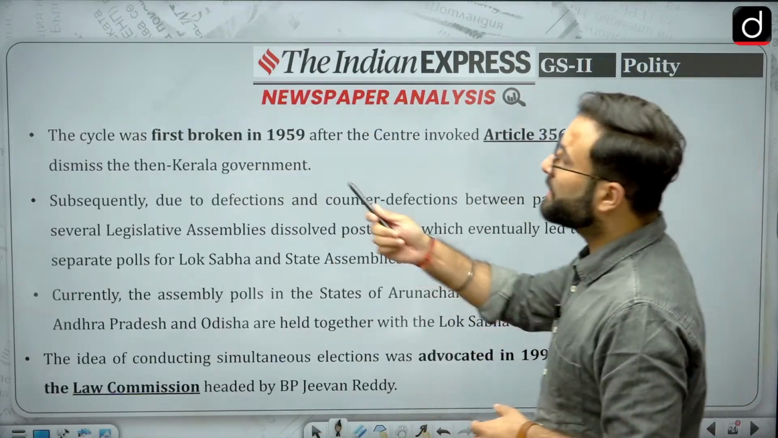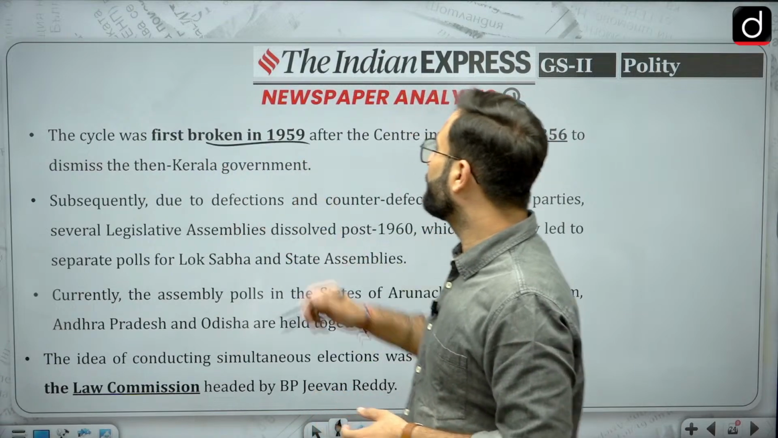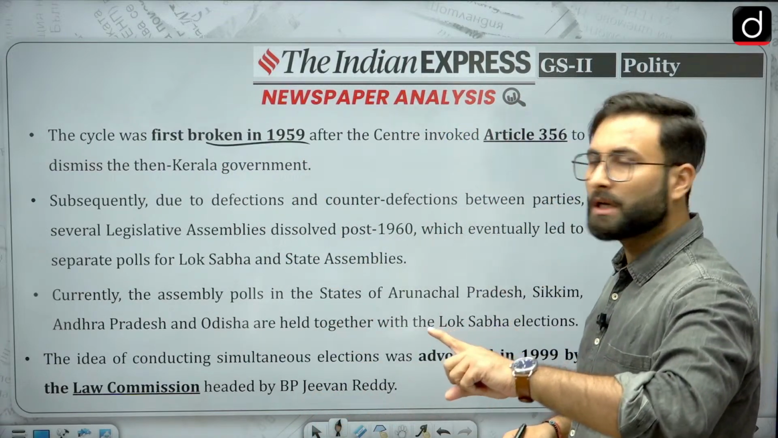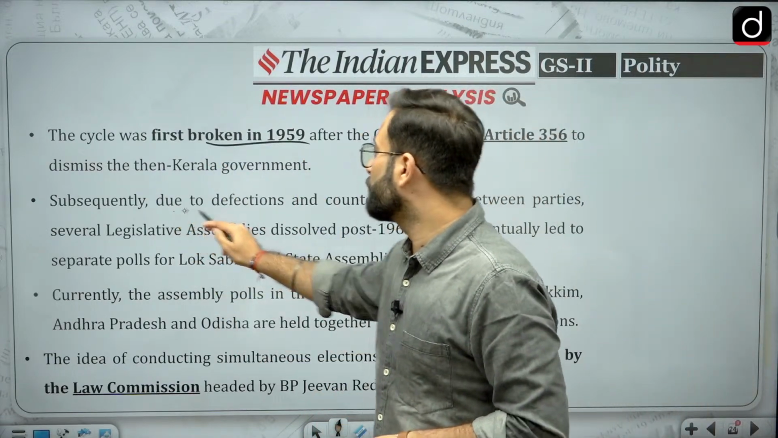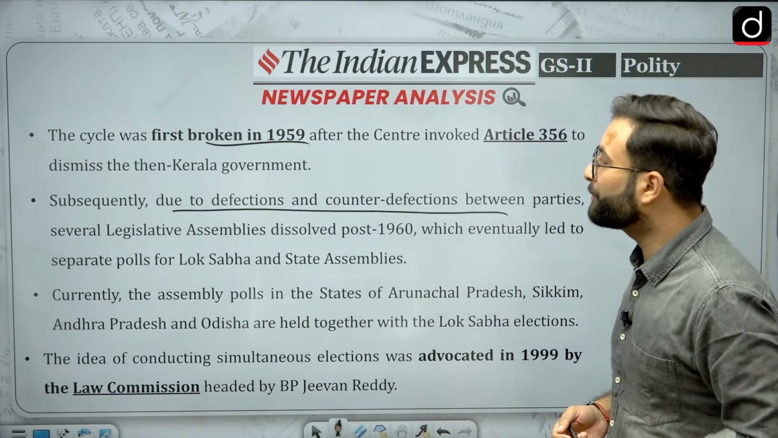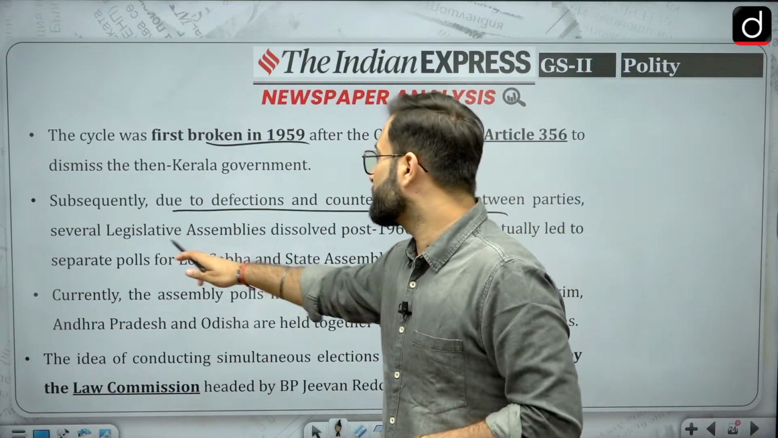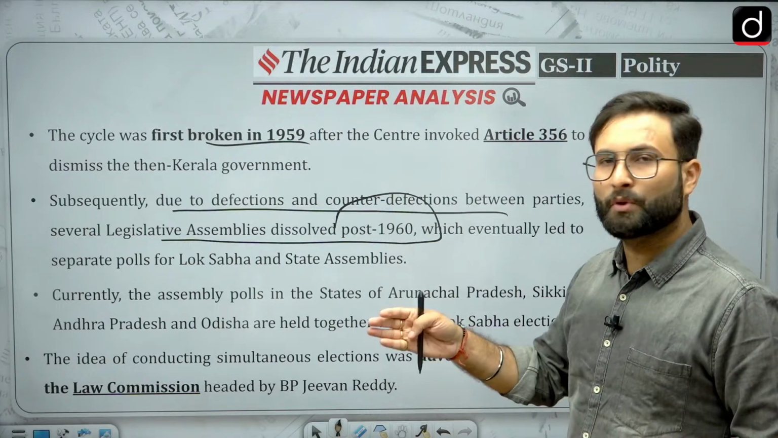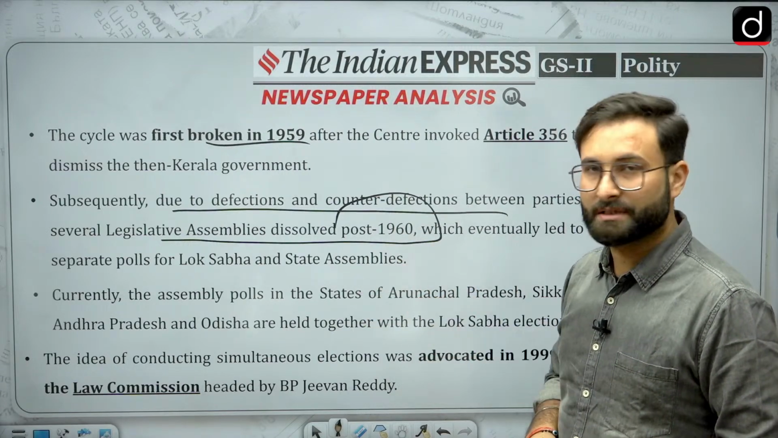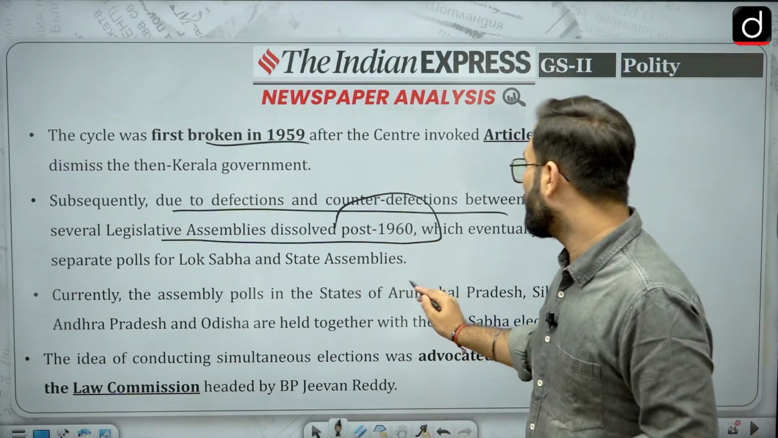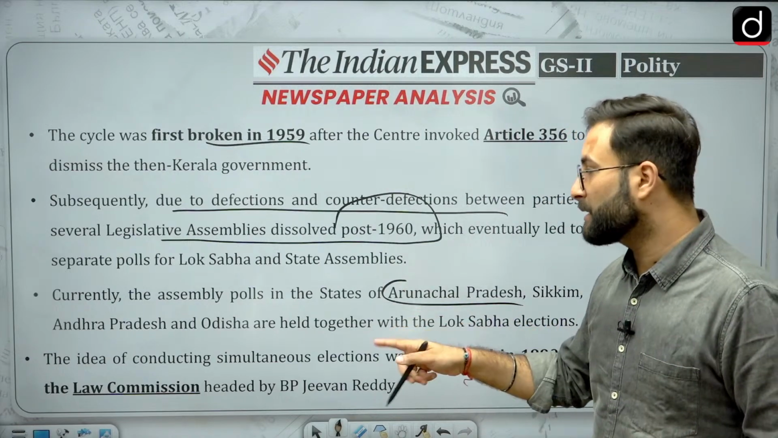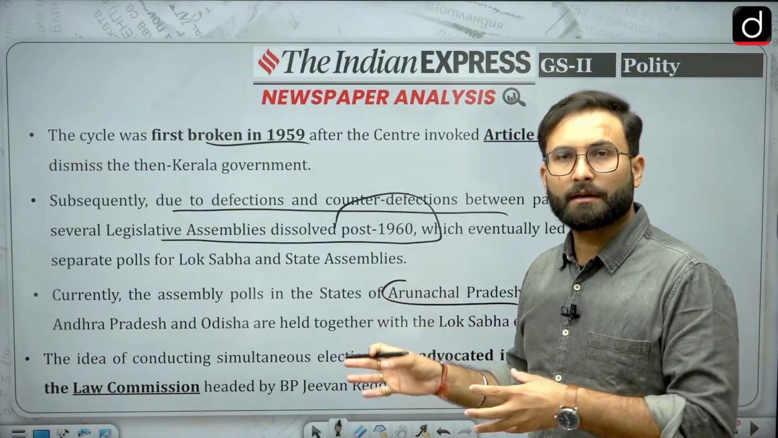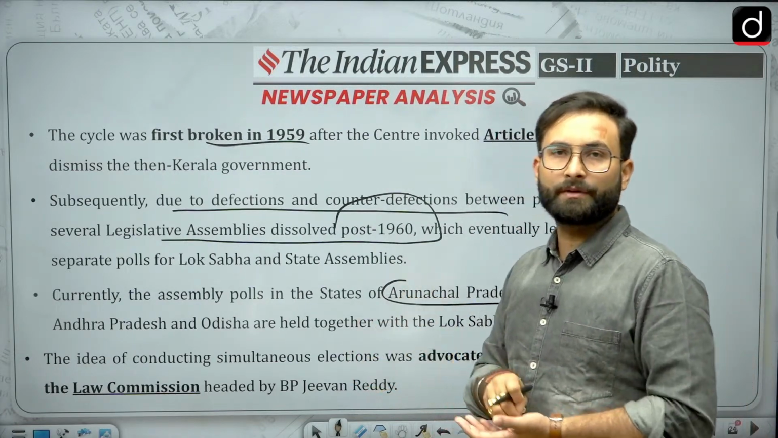Okay, here you can say the cycle was first broken in 1959. This is the first time that the cycle was broken, but later on, subsequently, due to the defection and the counter defection between the parties, several legislative assemblies dissolved post 1960, which eventually led to separate polls for the Lok Sabha and the state assemblies. Right now, the states of Arunachal Pradesh, Sikkim, Andhra Pradesh and Odisha still hold elections along with the Lok Sabha elections.